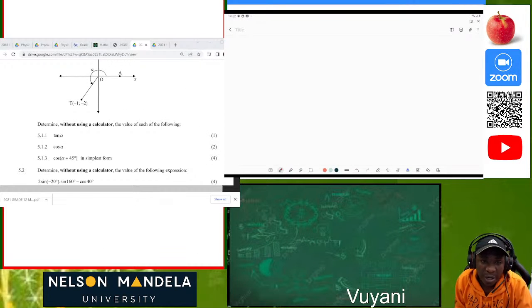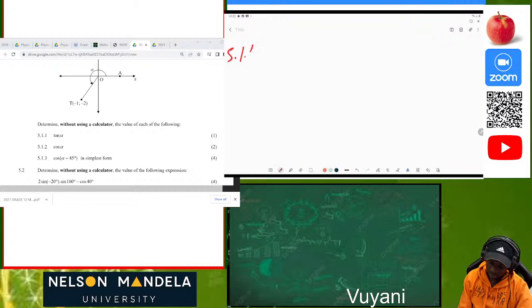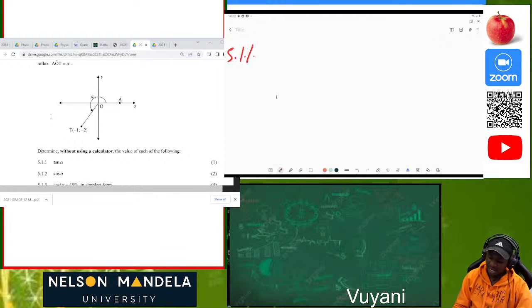Great. So now on our 5.1.1, as you can see, we are given a nice Cartesian plane, which has a point. I'm going to draw it first. So here we have it.